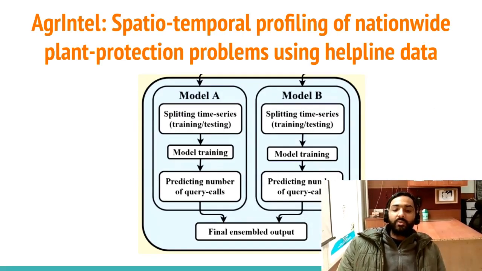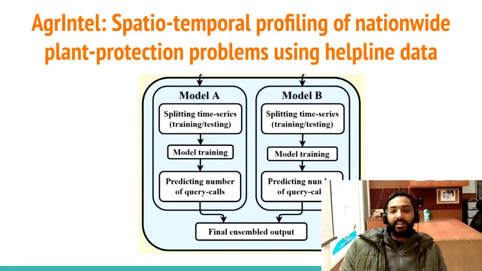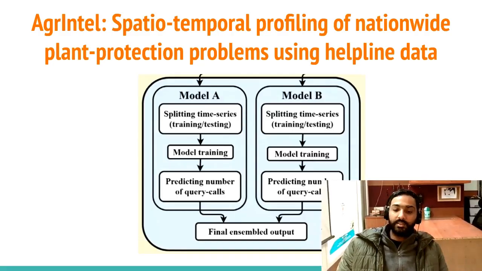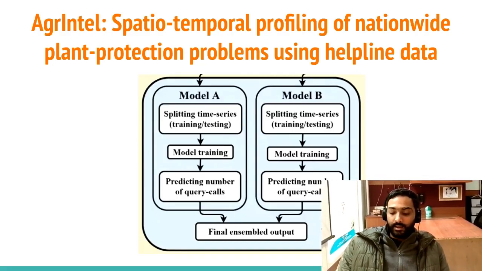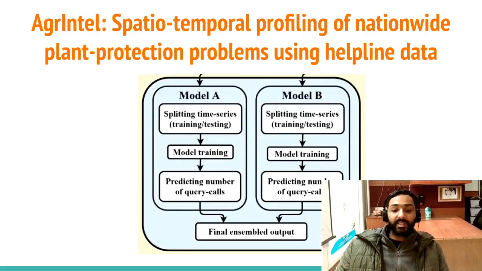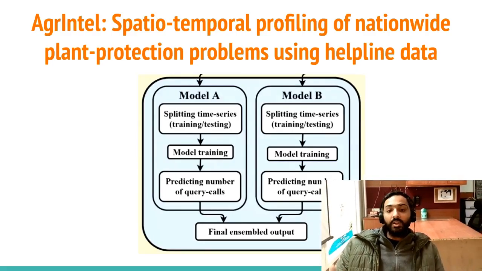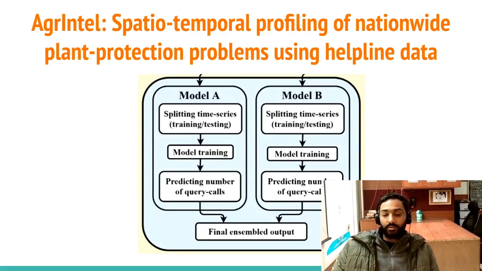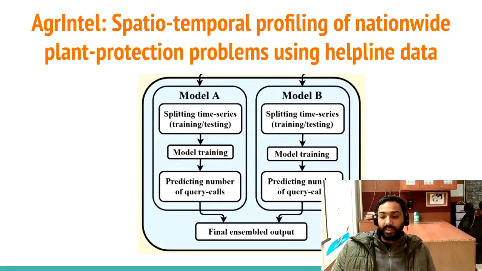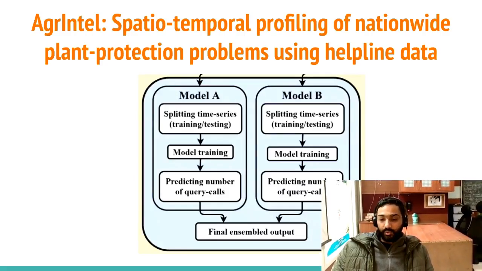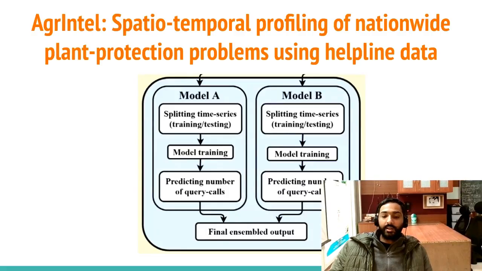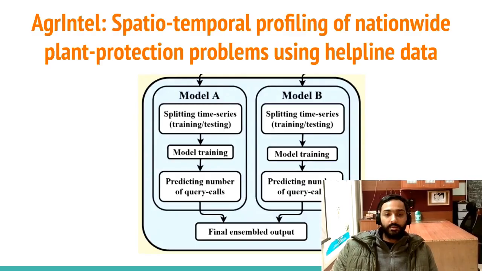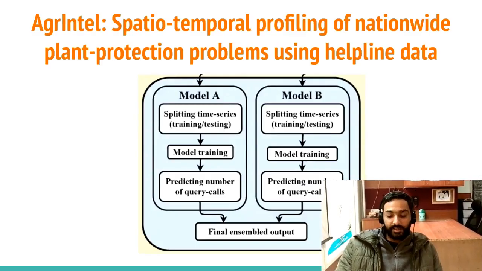The forecasting model developed in the AgriIntel used data in 2 ways. First is the previous time series, and second is the previous weather parameters. Based on these 2, the models generated the output, and then some ensembling was done, the output was merged, and then the final ensembled output was given. So this was the basic workflow of the AgriIntel forecasting model.